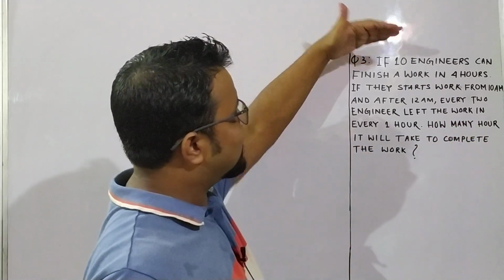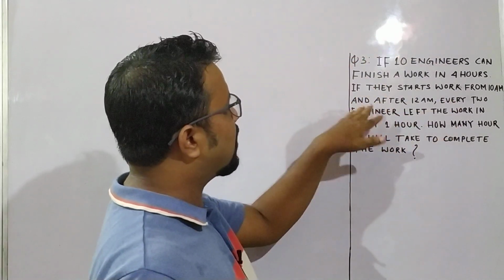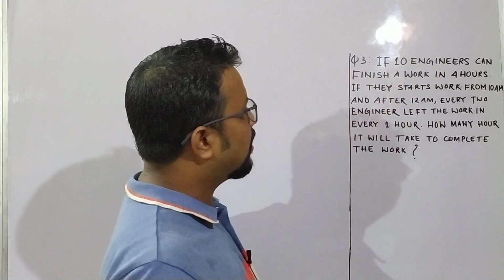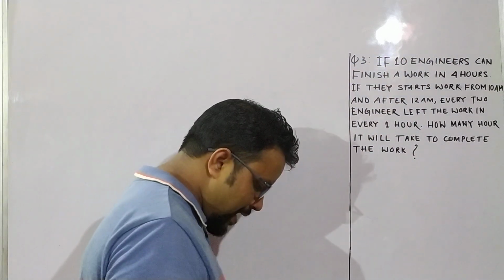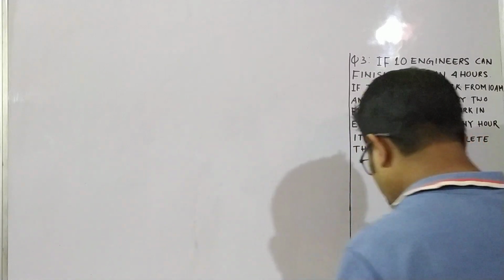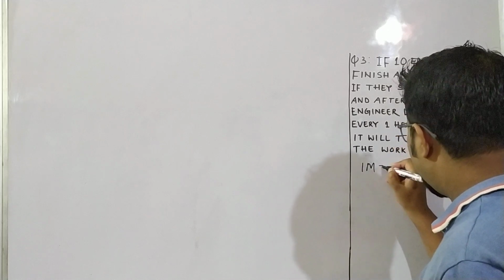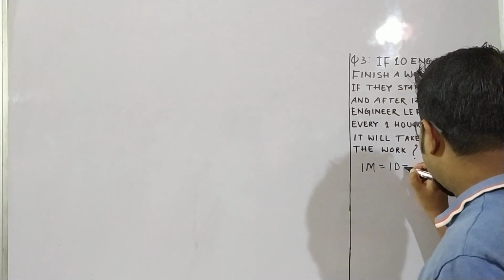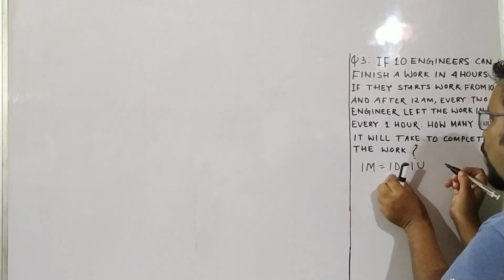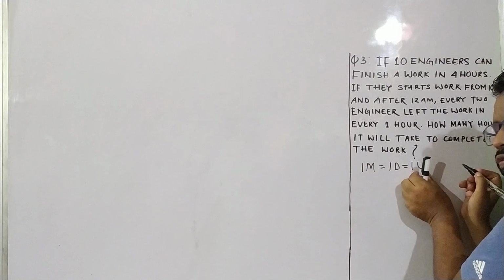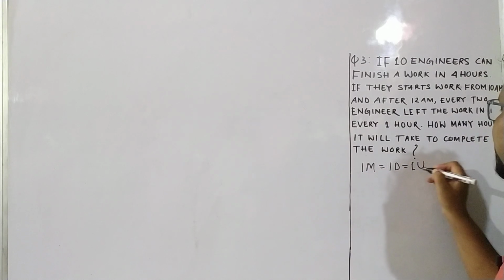Here we'll follow this method: one man in 1 day finishes 1 unit of work.